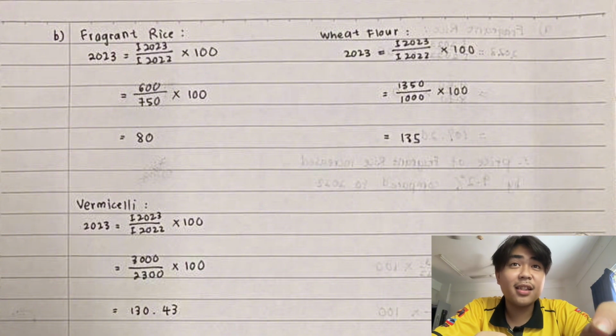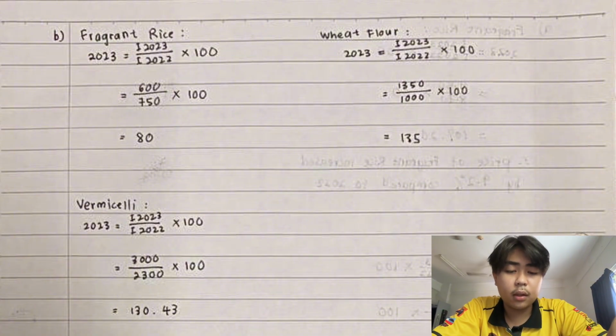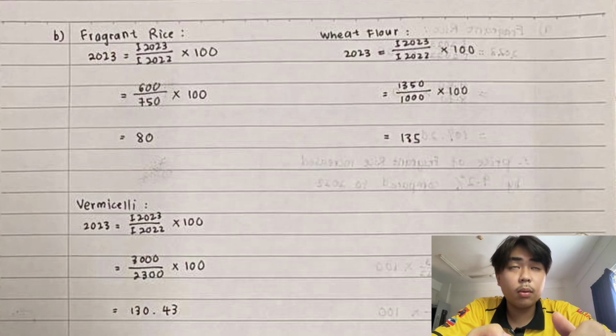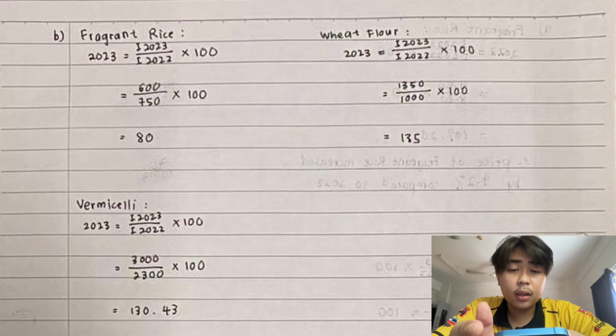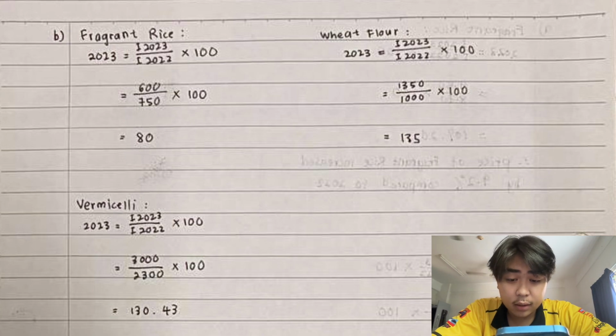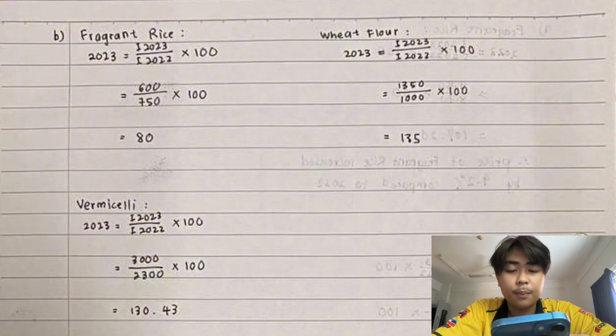Fragrant rice, 2023 divided by 2022 times 100: 600 divided by 750 and times it with 100. So the answer will be 80. For wheat flour, same method, 1350 divided by 1000 times 100, and the answer will be 135. For the vermicelli, 3000 divided by 2300 and then times with 100, and the answer will be 130.43.